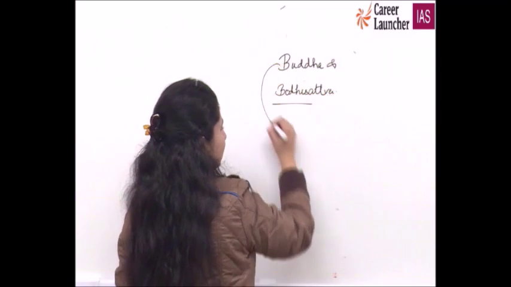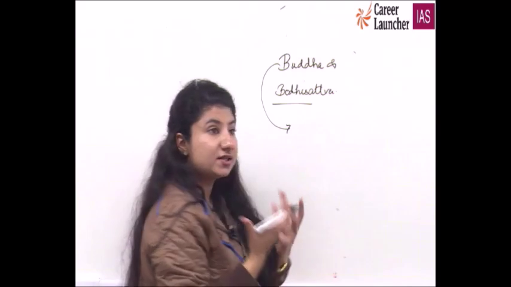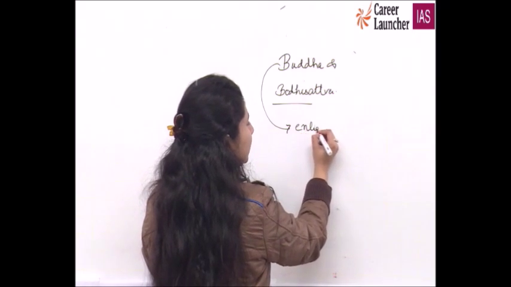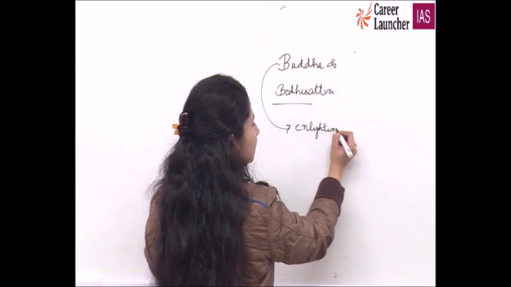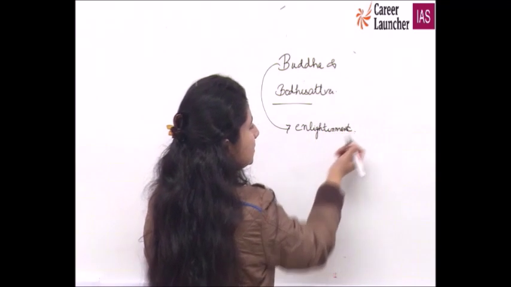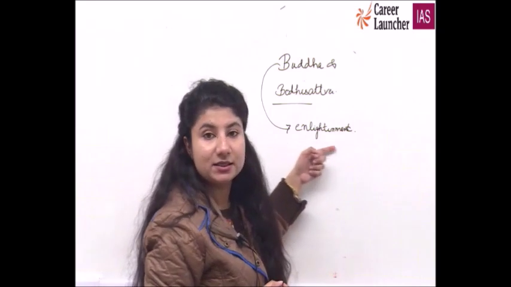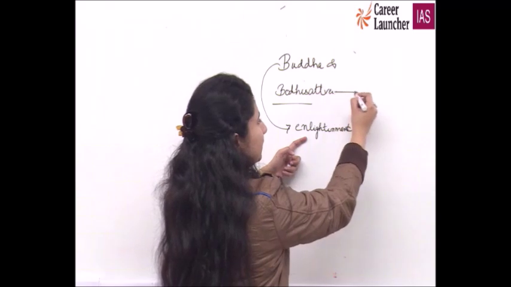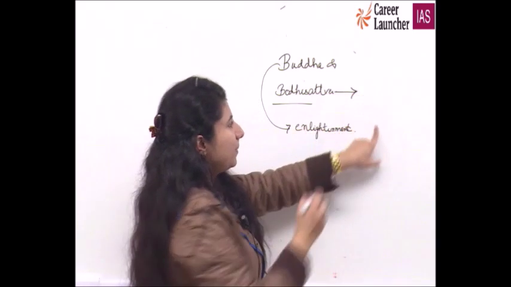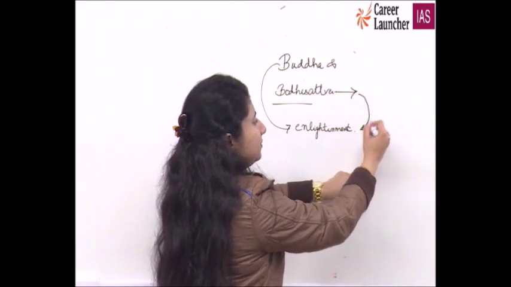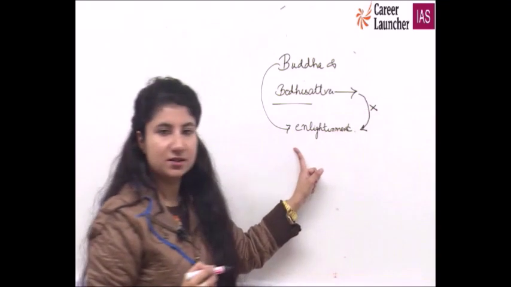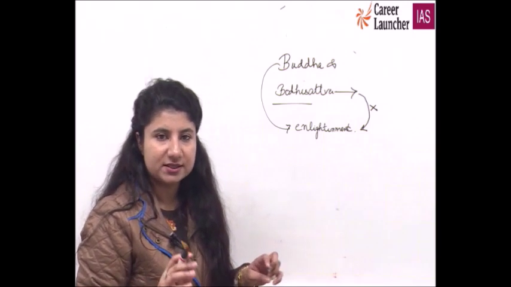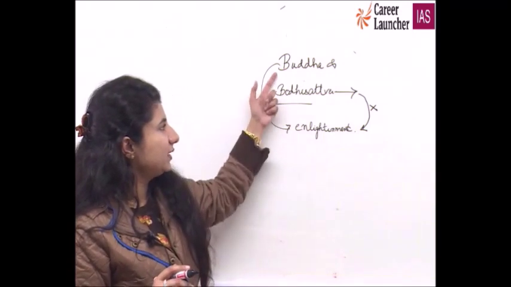So Buddha is one who has attained, who has achieved, who is already with enlightenment, जिसे बोध हो गया है, जिसे जिंदगी का ज्ञान हो गया है, who has achieved nirvana, that is enlightenment. Buddha has achieved enlightenment, while a bodhisattva is on the path of achieving enlightenment but has not yet achieved it. And this difference, though it's not very explicitly mentioned in your NCERT, these two words have been clearly mentioned.